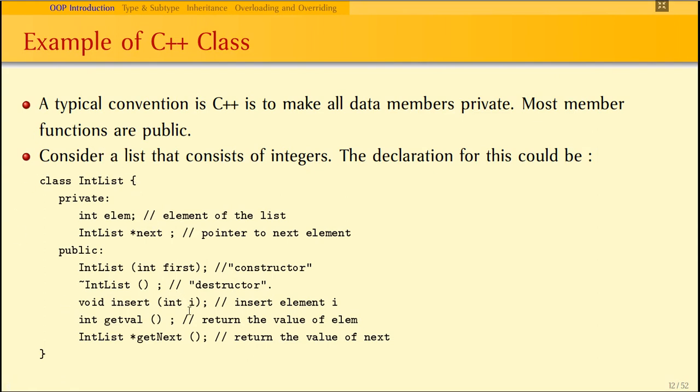If any function wants to get the value of the list, it will only access the object of int list and get value, so that it only gets the relevant data. This is called abstraction. This is how abstraction and encapsulation are combined into a single unit called a class.